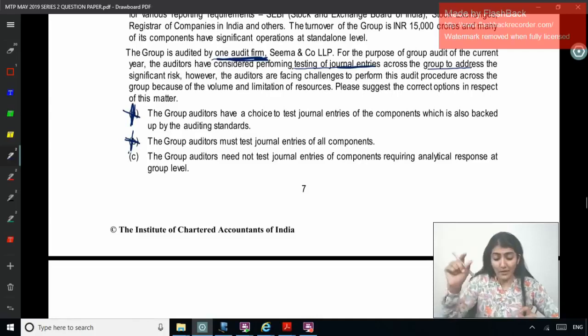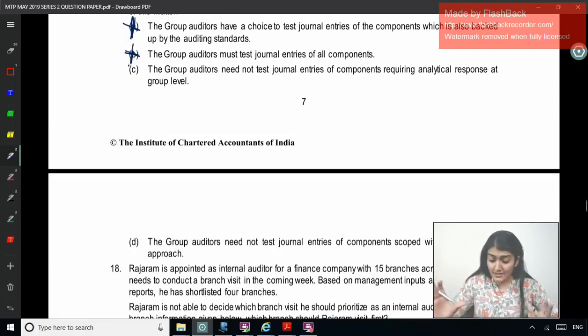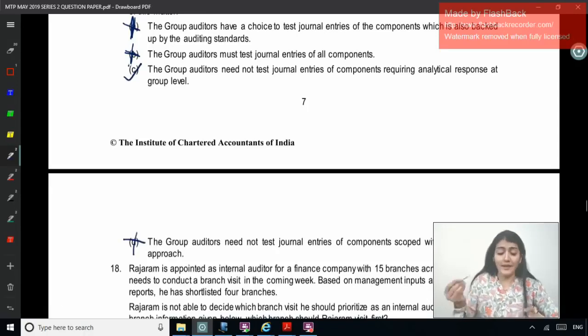What does it say? Need not test journal entry, require only analytical at the group level. And the group auditor need not test journal entries of the components scoped with comprehensive approach. So rather than comprehensive, analytical would be more correct, requiring analytical response at the group level.